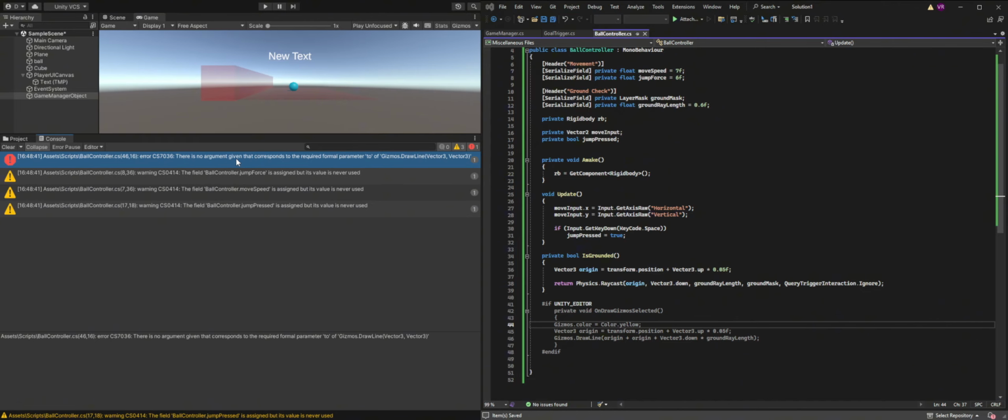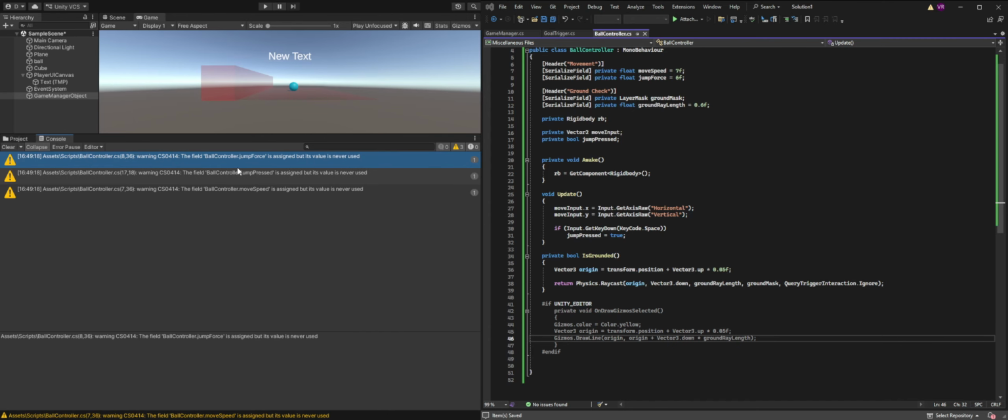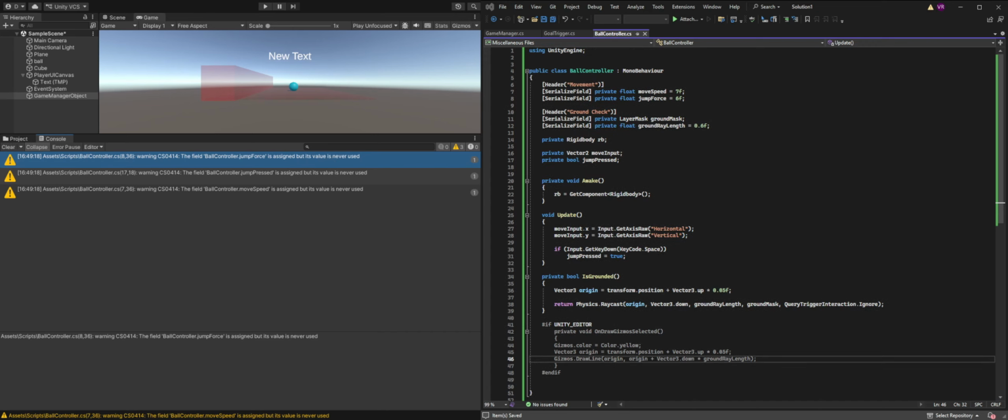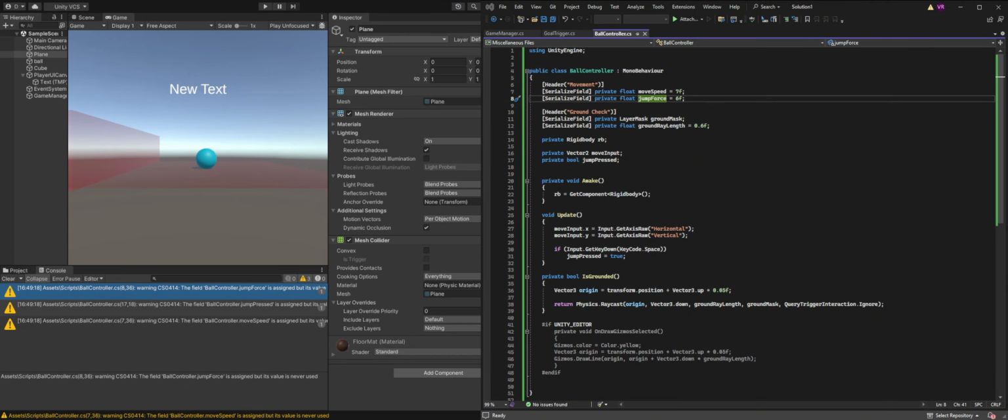There is no argument given that corresponds to the parameter Q of Gizmos.DrawLine, Vector3, Vector3. I put a plus, oh my god. And then the field BallController.jumpForce is assigned, but its value is never used. That is true. I do have jump force, move speed. I have these variables, but I don't really use them. I wonder why. There is nowhere in here where that math is done, and thus we cannot move. But this is quite a pickle.